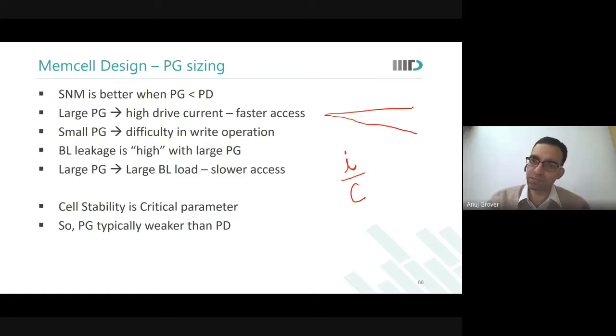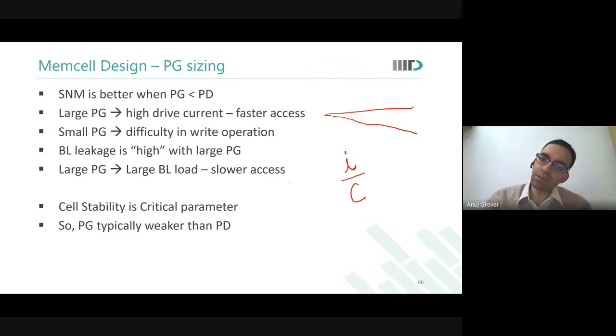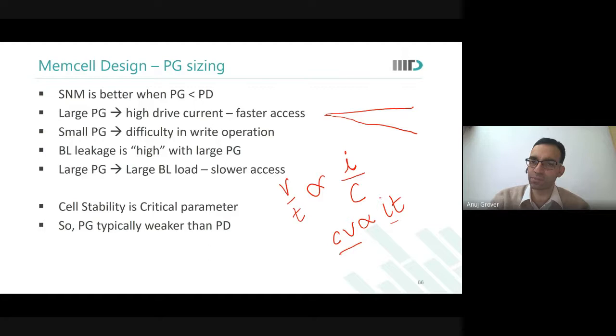Are you able to see this? Yes, sir. So, millivolts per nanosecond is proportional to, or dependent on, current upon capacitance. Do you realize that the units are matched? Are you able to see that? Yes, sir. On one side, if I take C on the top, CV is proportional to IT. That is what I'm saying. This is also charge, this is also charge.